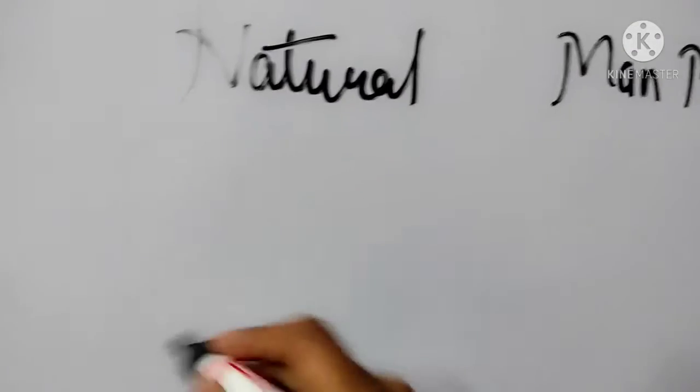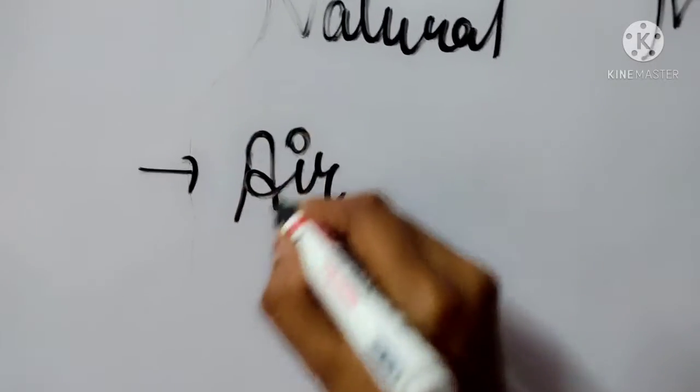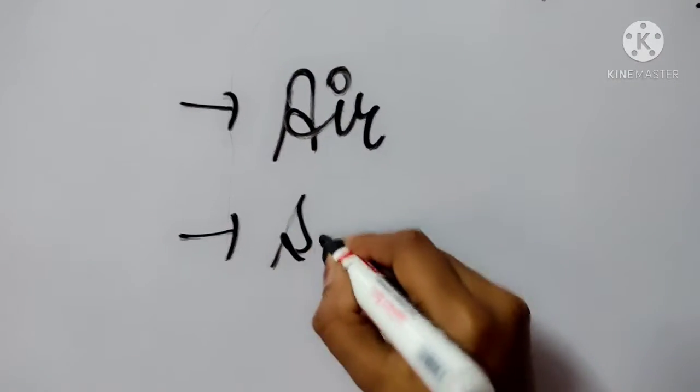So let us see the examples of the mixture. There are two types of mixture. One is natural and the second one is man-made. So examples of natural are air, seawater,